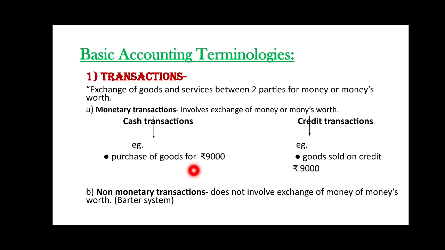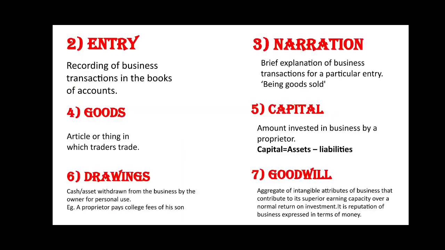Next is non-monetary transaction, which does not involve exchange of money or money's worth. It involves the exchange of goods, which is called the barter system. But only monetary transactions are recorded in the books of accounts. The next is entry. Recording of business transactions in the proper form or method in the books of accounts is called entry.